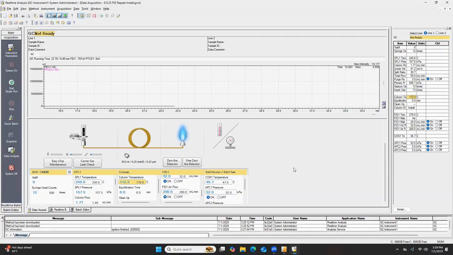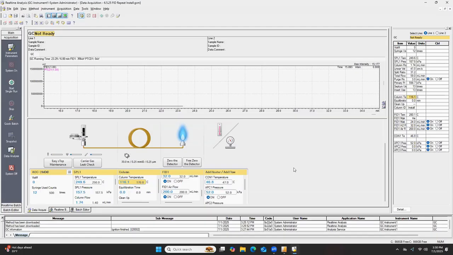Once that column temperature reaches 170, then we should no longer see yellow, and you should see that yellow light turn green at that point. Once that turns green, then you wait, like I said, anywhere from 30 minutes to an hour, more or less probably about 45 minutes of equilibrating. So once it turns green, it's considered equilibrating.